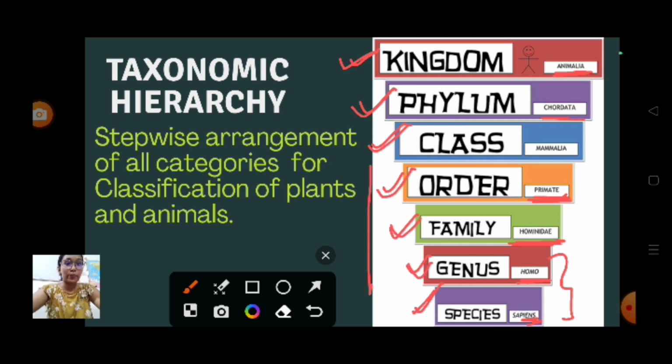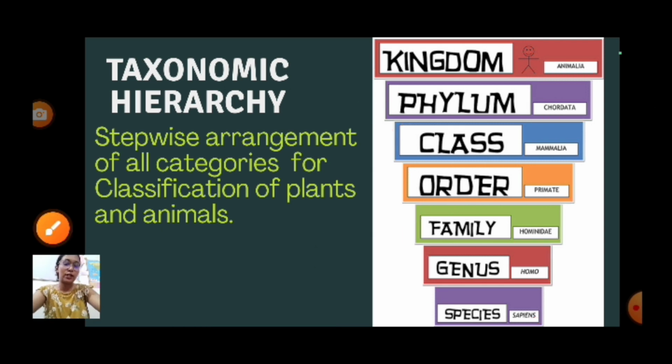This ascending trend and descending trend is very important for your NEET examination. They ask this question many a time. When you see previous years' questions, you can find this question. So you have to memorize the names starting from kingdom, phylum, class, order, family, genus, species. In the next slide, we'll consider one more example. This was the example of only humans.